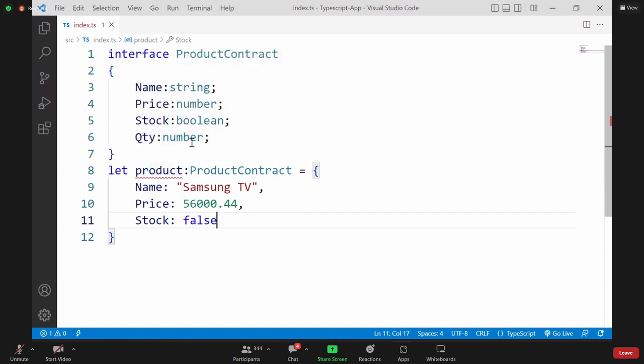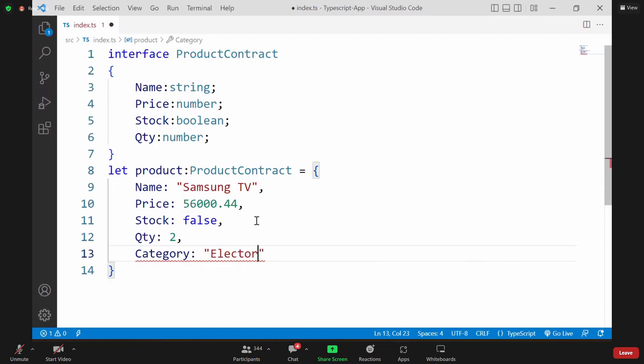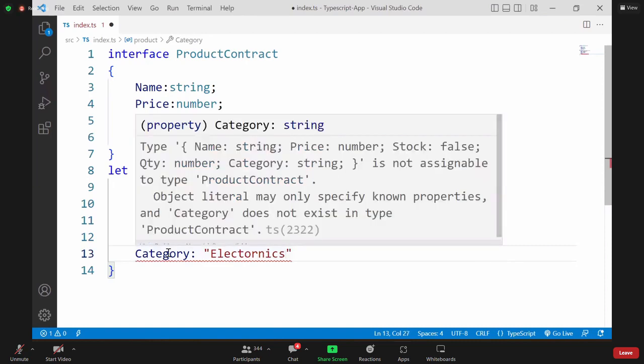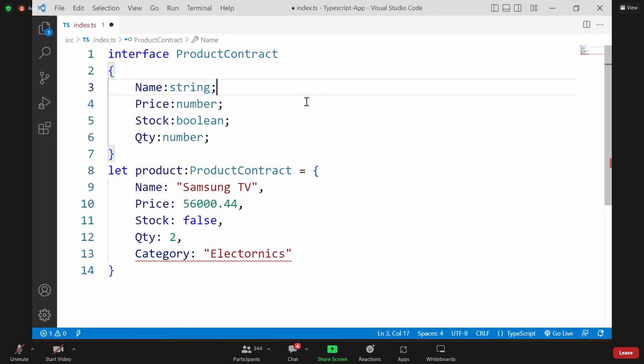Because according to the contract, there must be quantity. And now I will write quantity. So some number, that's okay. I am adding an extra category as electronics. It's not working. Why? Because it immediately says that there is no category in the contract. That means you cannot add any extra also. You cannot miss anything. You cannot mismatch anything. You cannot add any extra.